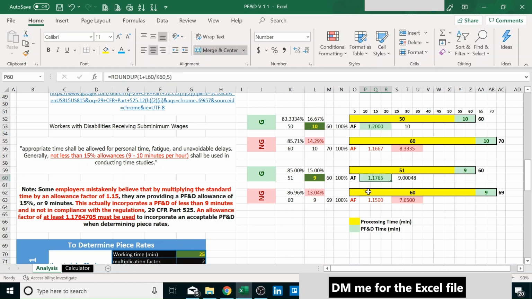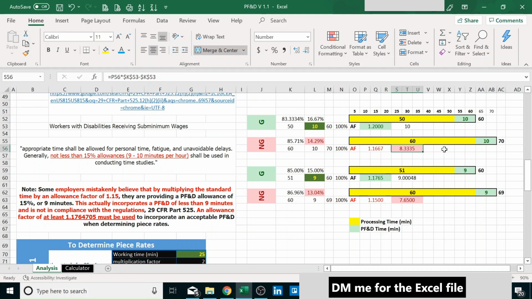We are already complying because we're above 1.17, but this is a simpler way to calculate. You don't have to remember so many decimals. You just multiply by 1.2 instead of the regular 1.15 that a lot of employers do. If we do the same example, 10 minutes after 60 of processing, that's 70. When we do all the math, we end up with 14.29%. Those 10 minutes are 14.29% of 70, which is less than our 15, so not good. And in reality, it's less than 1.17, it's 1.16. We're not in compliance from the very beginning.